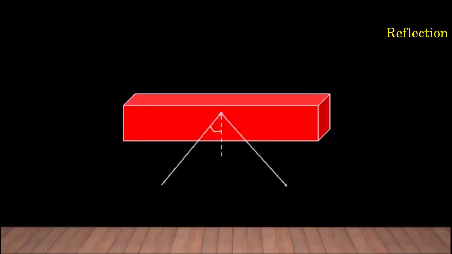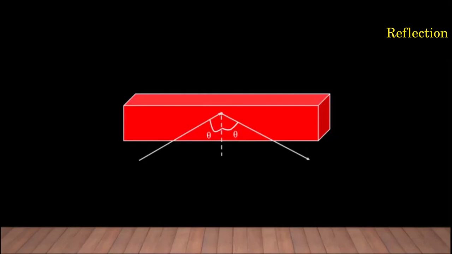Let's see this animation. There is angle of incidence, there is angle of reflection, which are equal, right? If I increase the angle of incidence now, angle of reflection also increased. If I still increase it, angle of reflection is also increasing. Still increasing. Angle of incidence is increased, angle of reflection also increases. If I decrease the angle of incidence, see, the angle of reflection also decreases. Again, if I increase the angle of incidence, angle of reflection is also increasing.